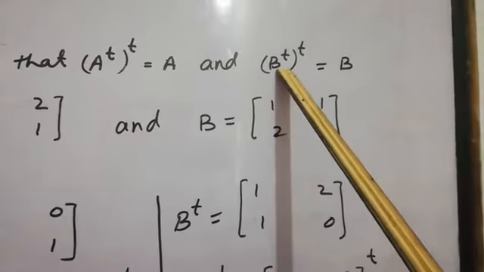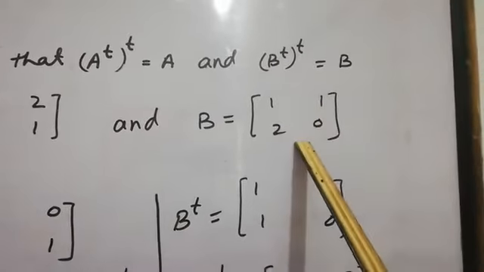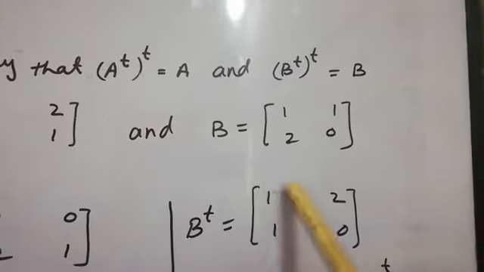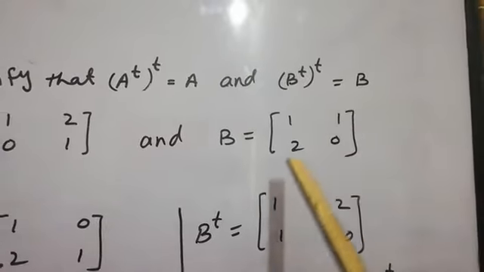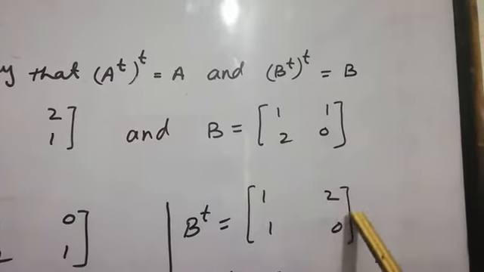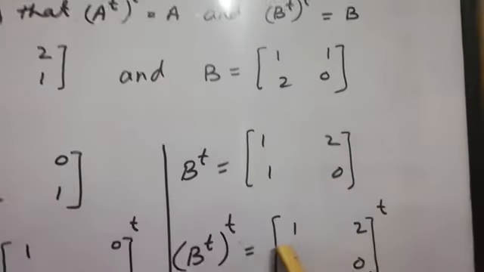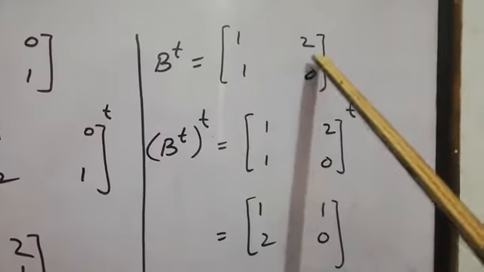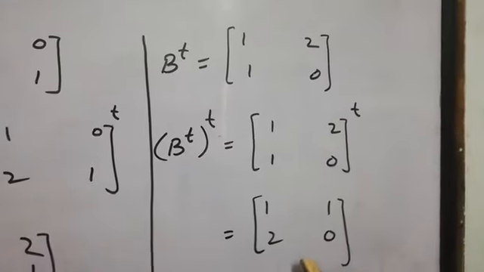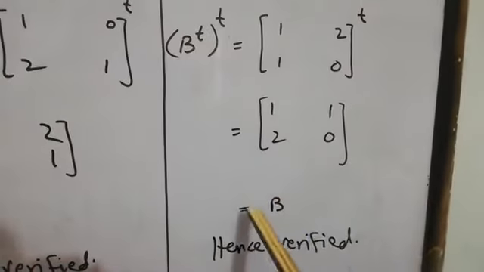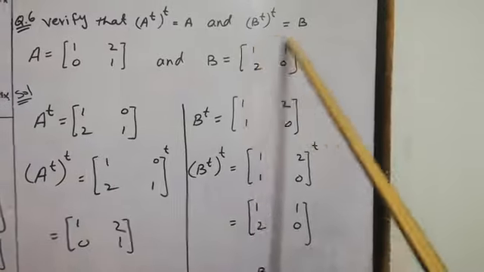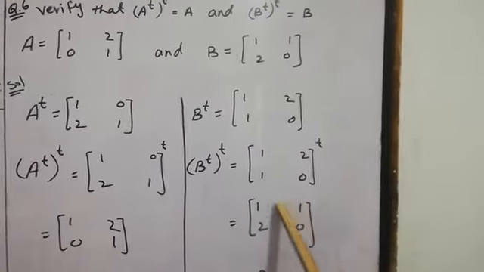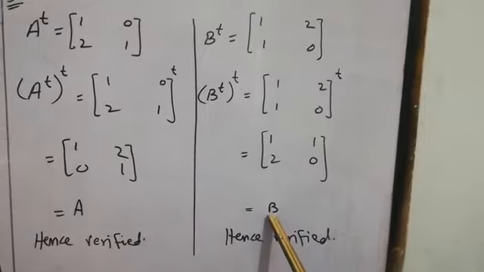Like this pattern, we have matrix B, 1 1 2 0. First we will solve the bracket, means we will take the transpose of this matrix. B transpose equals 1 1, this row will become this column, and 2 0 changes into the column. So again we will take the transpose on both sides of this equation. After taking the transpose, this row changes into column and this column is changed into row. So my dear students, we can say that this is the B matrix. You can compare that the value of B is 1 1 2 0 and its answer is 1 1 2 0, both are equal. So we have verified our answer.